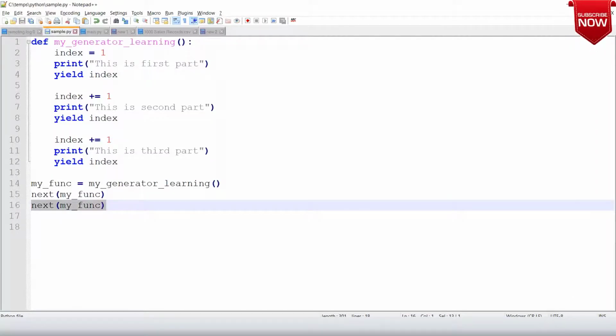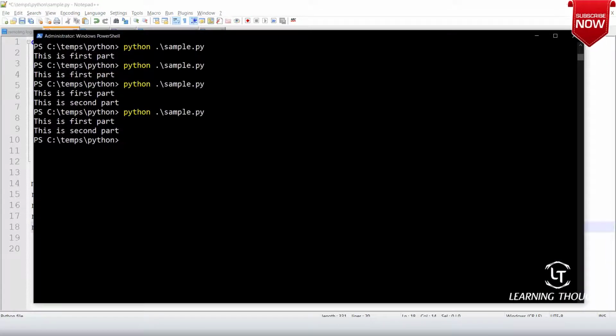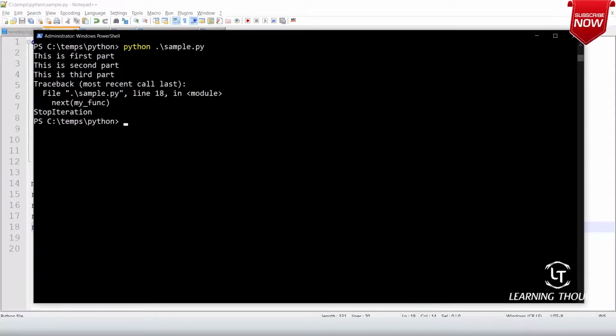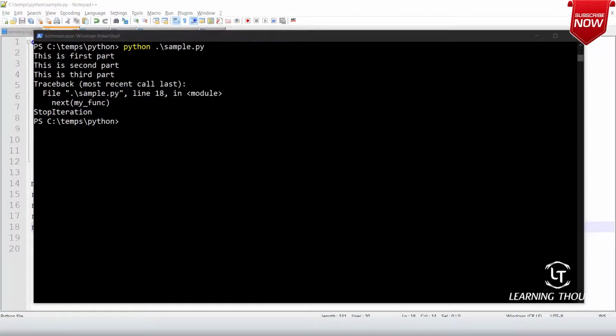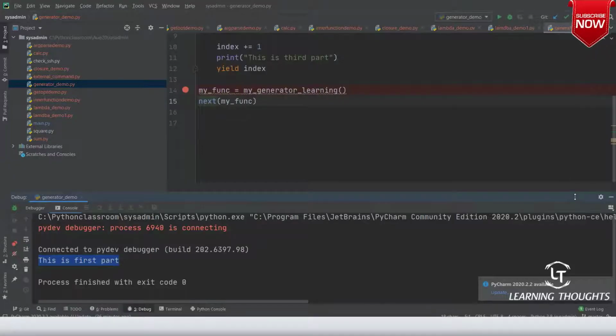Now let me copy this for the third time and the fourth time. I have to save, sorry. Remember our return statement? What happens in a return statement? The function's value will be returned and the function execution will be stopped. Yes or no?